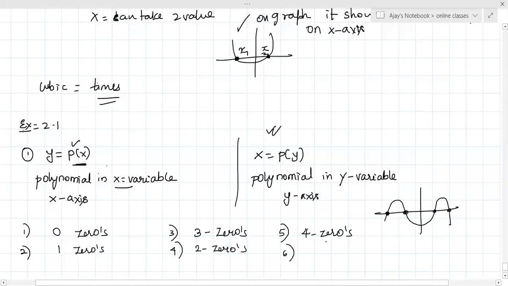Sixth one is like this. This is bisecting at 1, this is bisecting at 1, and this is bisecting at 1. How many? 3 zeros. Understood zeros of polynomials? Understood graphical representation? 1 mark they will give. 1 mark, very important, 1 mark.